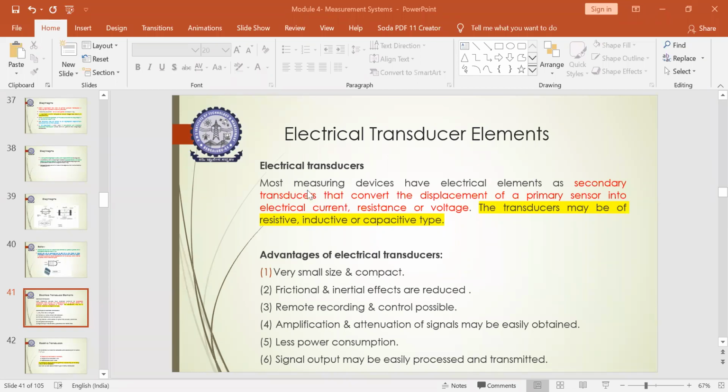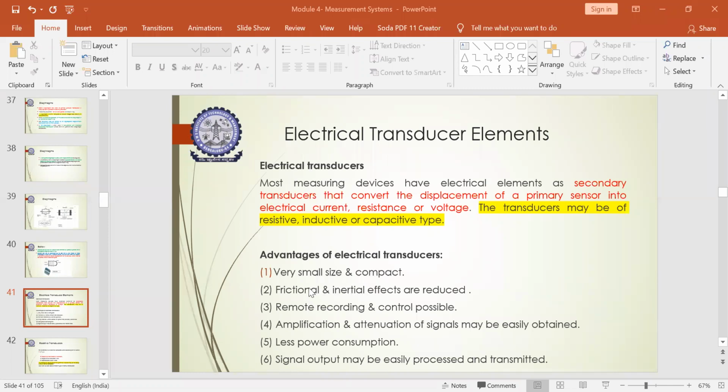Before going into it exactly, you should know what the main advantages of these electrical transducers are, which mainly convert the input into the electrical signal or the voltage as per the requirement. So the advantages here are, in comparison to mechanical transducer elements, these are compact in size, right? So it is small and compact. Second, the frictional and the inertial effects are almost reduced in comparison to that of mechanical transducers.